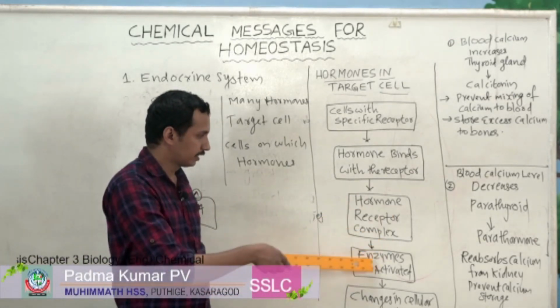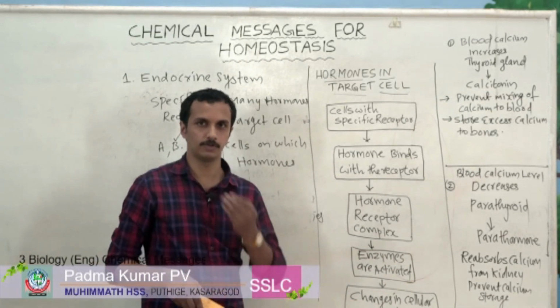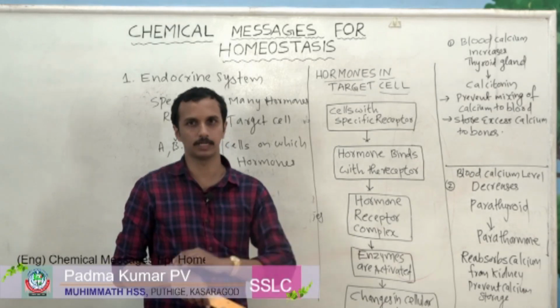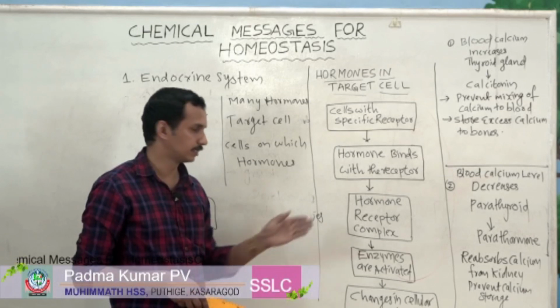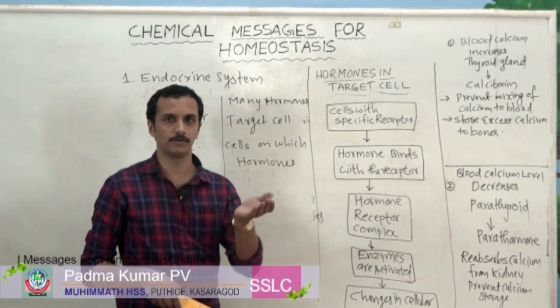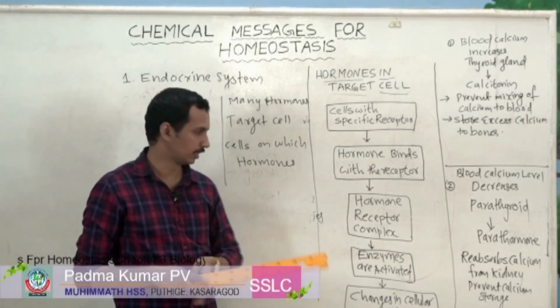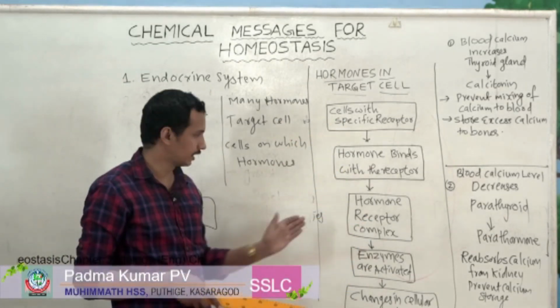Then similarly enzymes are activated. After the formation of the hormone receptor complex, there will be some changes occurring in our body. You may have studied or heard in earlier classes that hormones control our cellular activities and different functions of our body. How is it possible? That is also mentioned here.